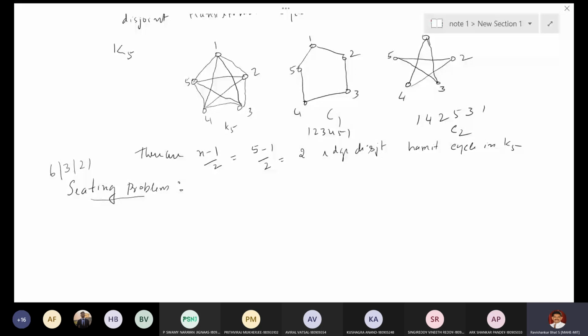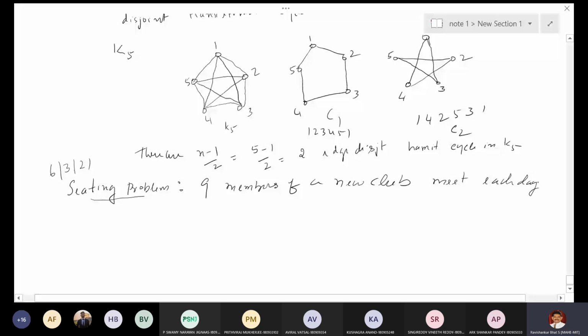This goes like this: 9 members of a new club meet each day for lunch at a round table.